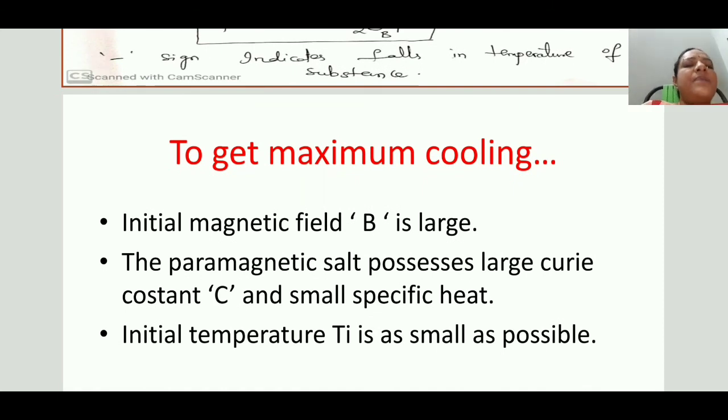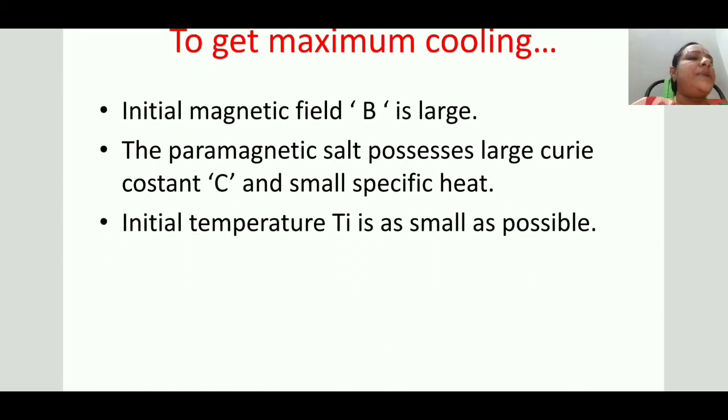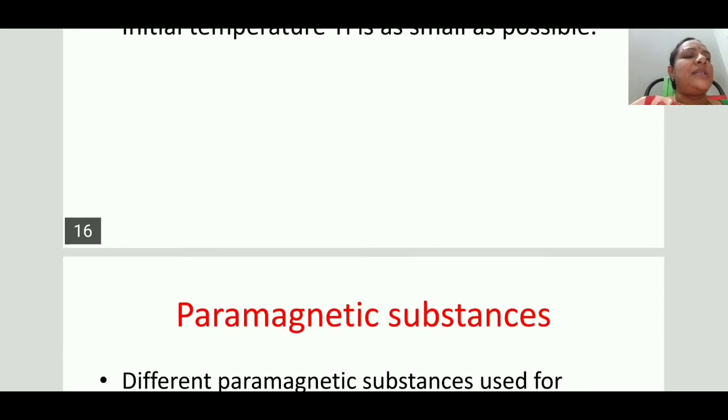So to get maximum cooling, these precautions should be taken. The magnetic field B should be large. Similarly, the paramagnetic salt should have a large Curie constant and a small specific heat. The initial temperature Ti should be as small as possible. These are the precautions to get maximum cooling.